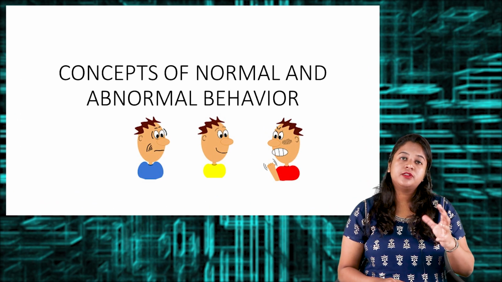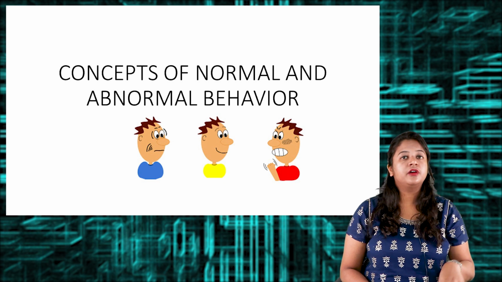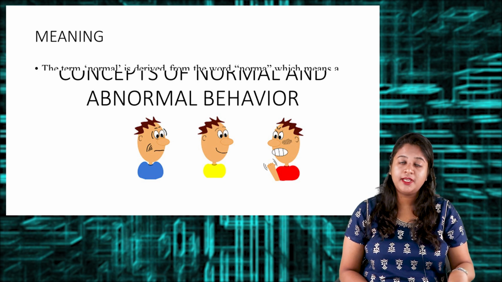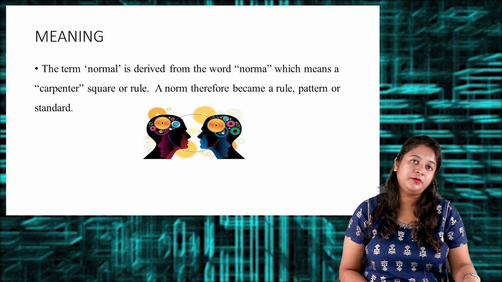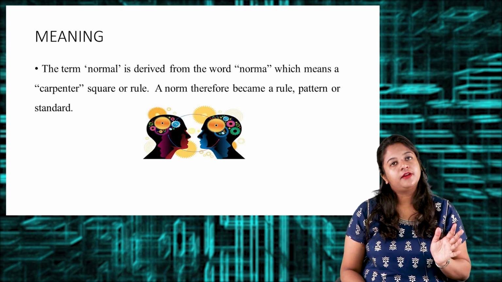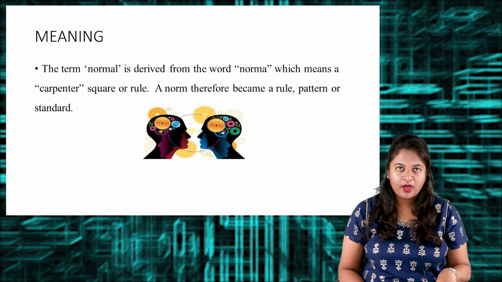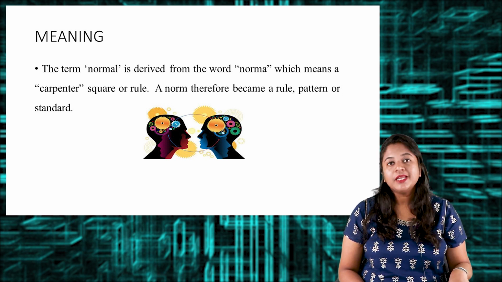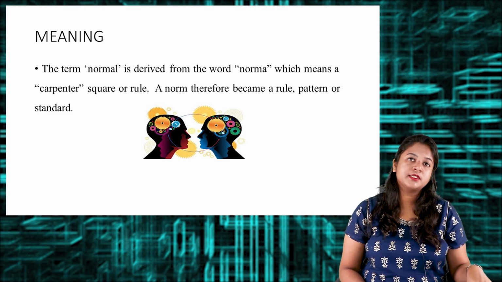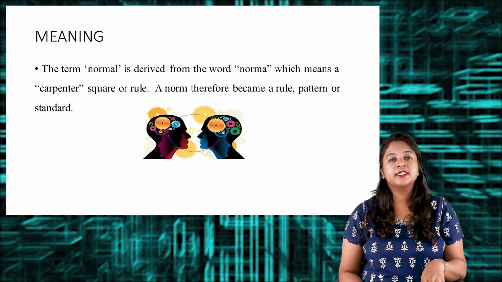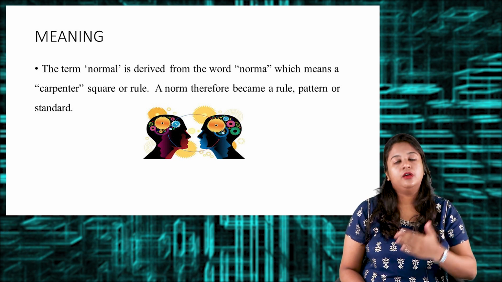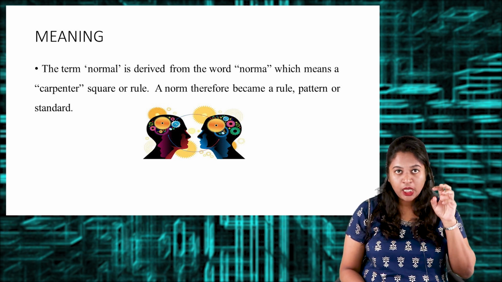When I say the concepts of normal and abnormal behavior, you have to understand the term normal as well as the abnormal. So let us see the term normal. The term normal is derived from the word norma, which means carpenter's square or rule. So we can simply say that normal is nothing but following a set of rules, or having a certain rule or pattern. That is called the normal.